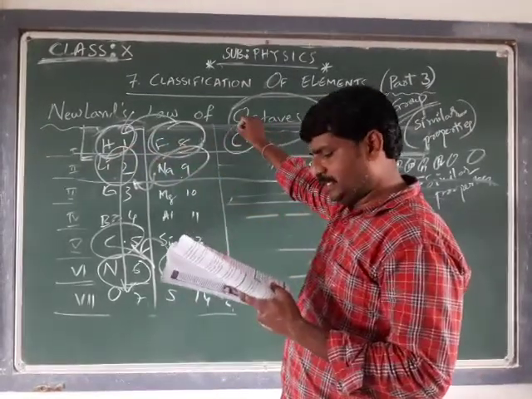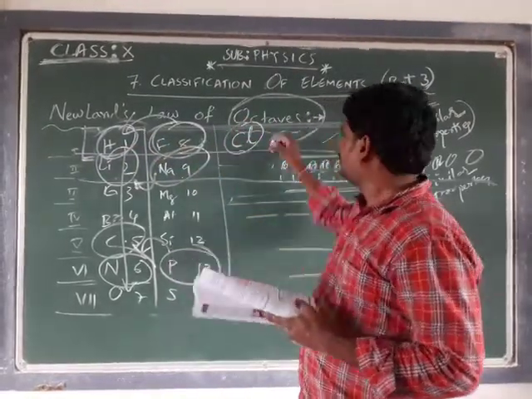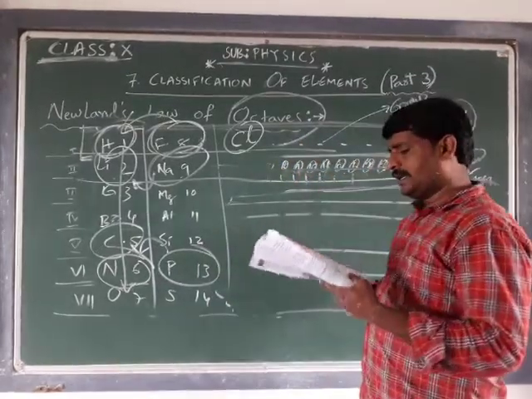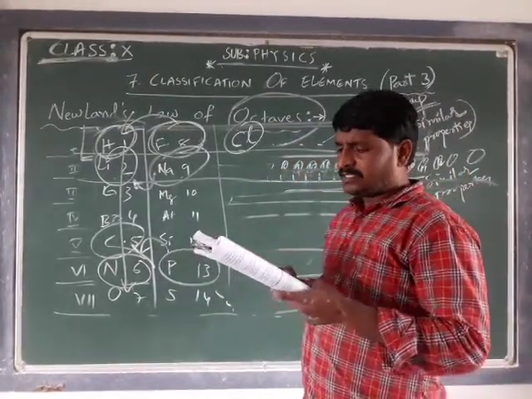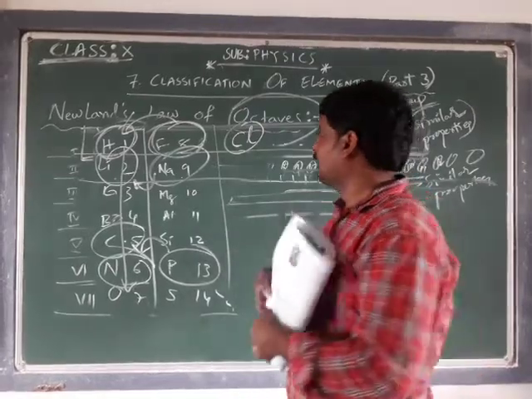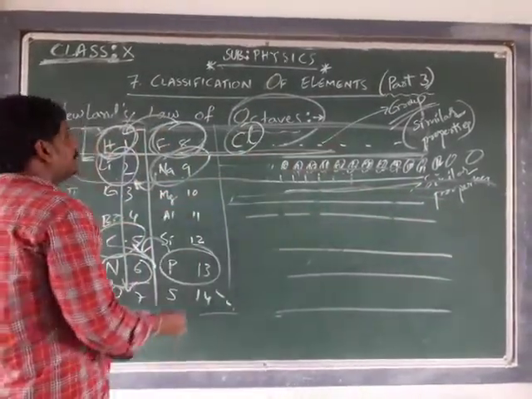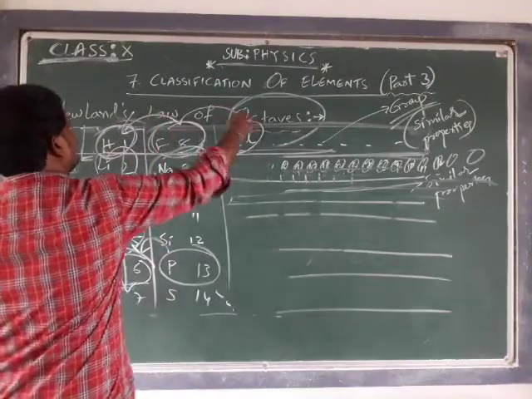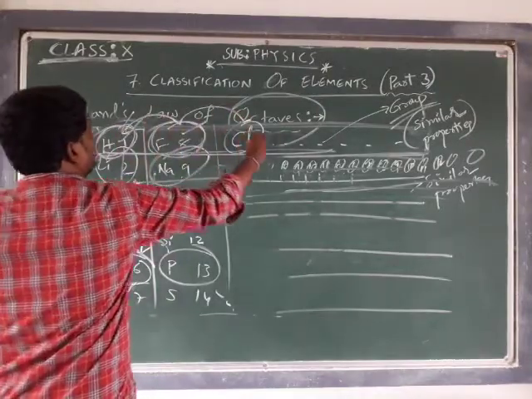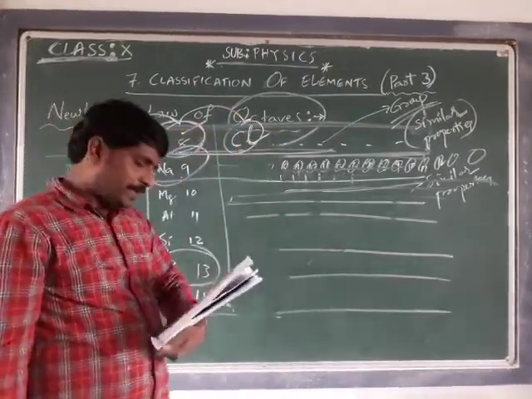The next 8th element is chlorine, and so on. The properties of hydrogen, fluorine and chlorine are similar. He said all the elements in the horizontal row, called a group, possess the same properties.